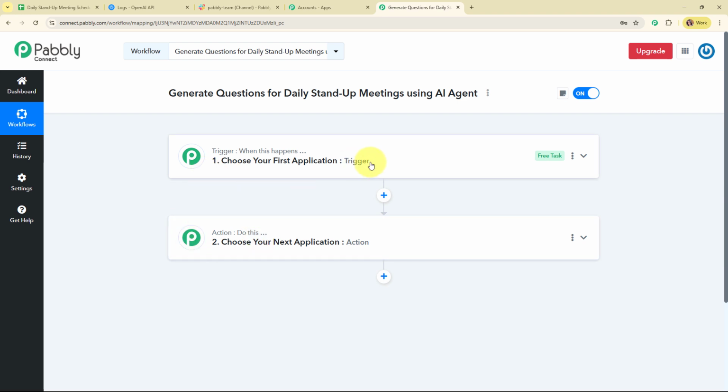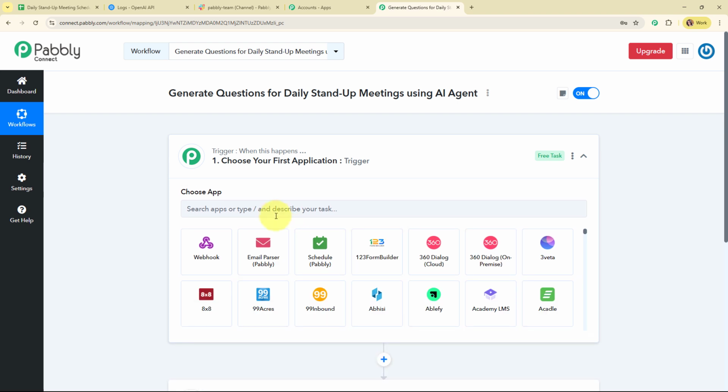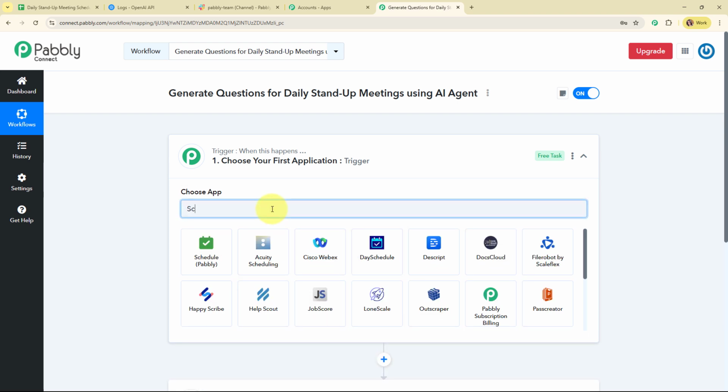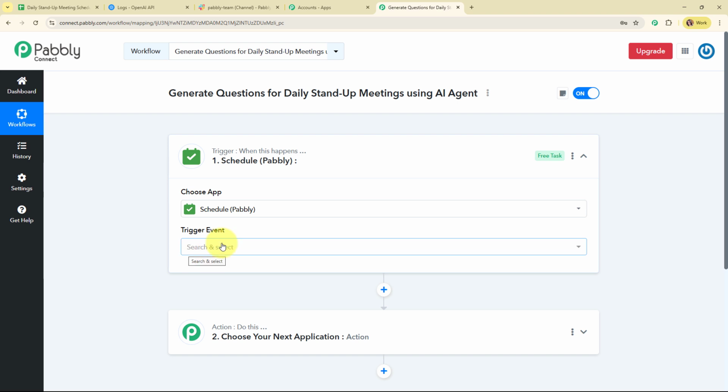Your automation can have a single trigger but multiple action steps. Now let's begin with our automation by simply setting up a trigger. So here I'm going to select my trigger application as Scheduled by Pabbly, because I've already told you that I want every day this automation, that means this workflow should get triggered at a specific time. So for that, I'm going to select my trigger application as Scheduled by Pabbly,